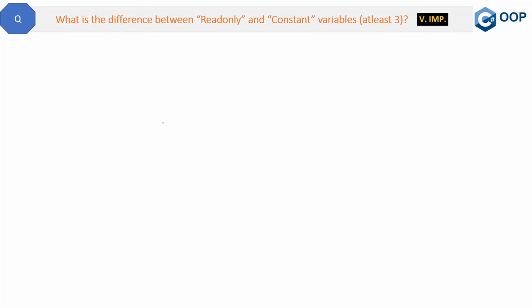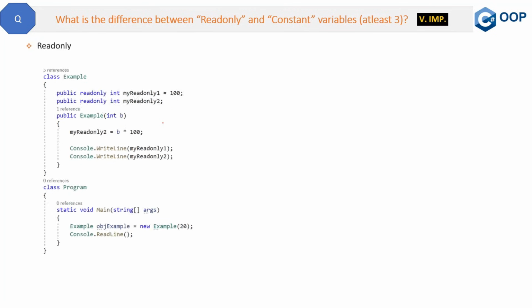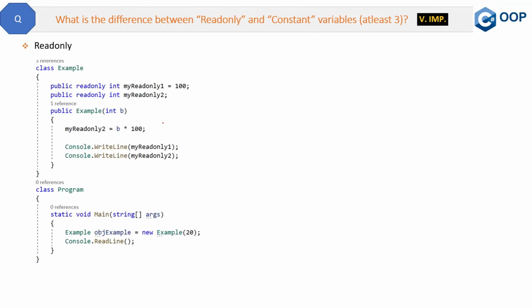Here is a very important question, so listen carefully. What is the difference between read-only and constant? At least three differences. Why am I asking for three differences? Because sometimes candidates think that knowing one difference is enough, but it is not. To impress the interviewer, you have to tell as much as you know. So you know my way, that I will first show the code and then I will tell the differences based on the code. So here is the code of the read-only keyword.